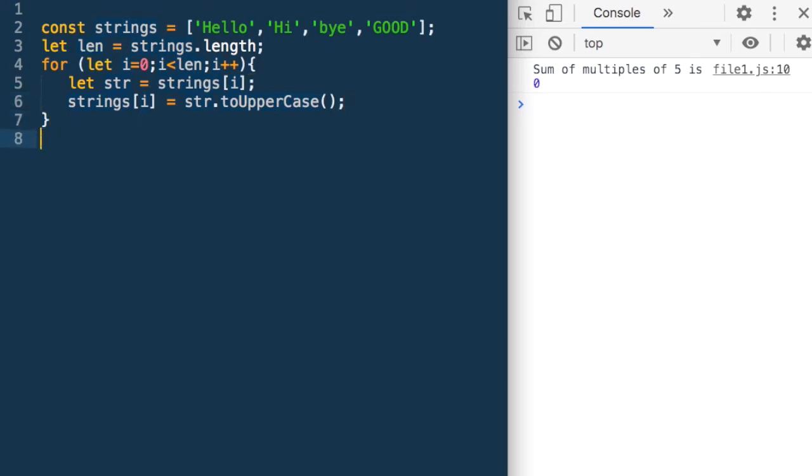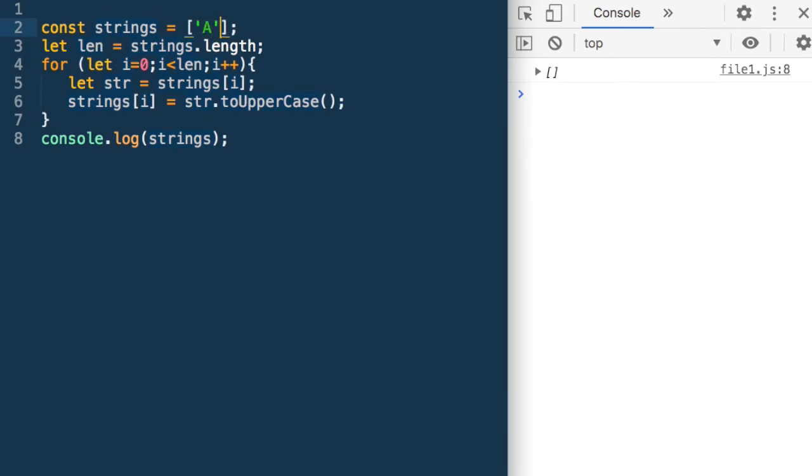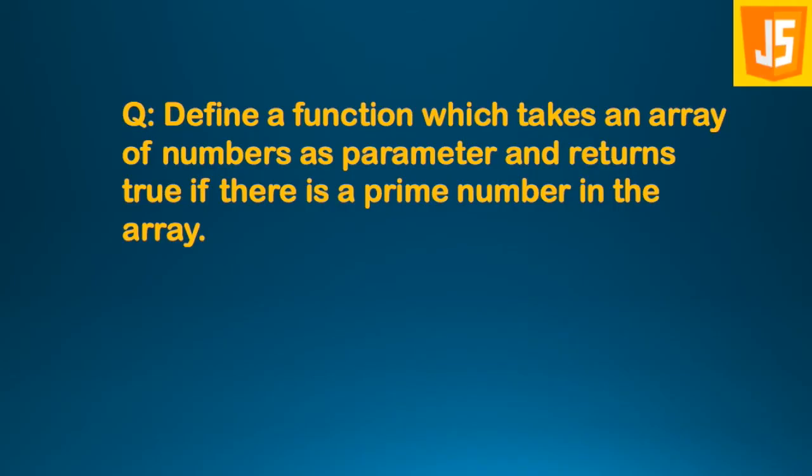Now that our loop is over, we can just do a console.log(strings). Let's run this code. So we get hello, hi, bye, good. So we get exactly what we were looking for. Let's test it with an empty array, which is our default test case, which should always run. It's perfectly fine. Now A, B, let's run it. And it's working fine.